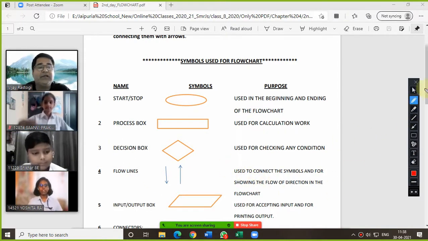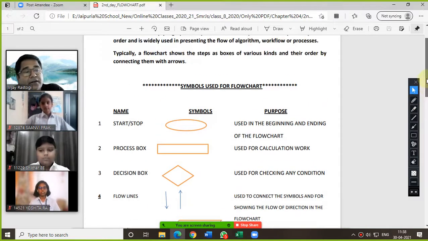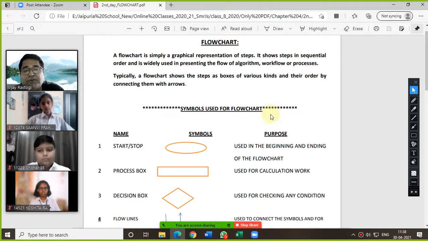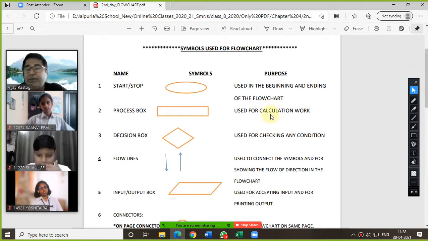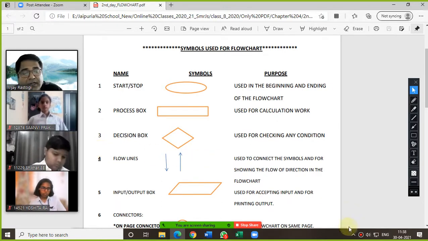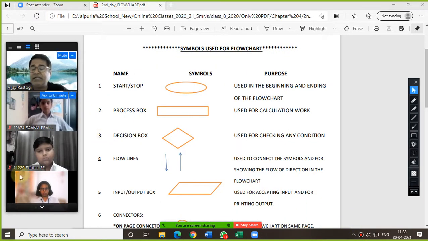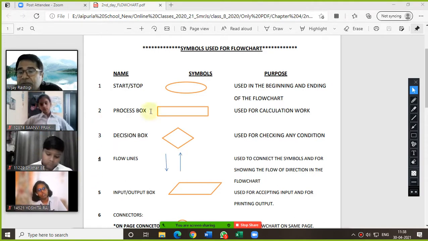Now one more thing. Again, let me tell you, the definition of flowchart and the symbols used for flowchart you need to copy in the fair notebook, and you can copy it later. I am recording everything. You can watch the recording, and these things are given in the book also. So the symbol and the definition, the symbols used for this whole table, you need to copy.